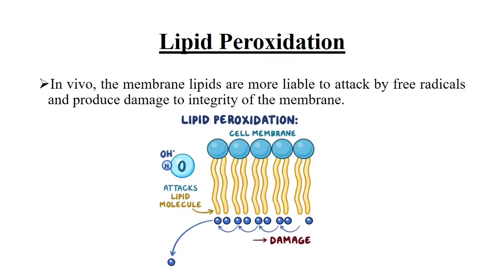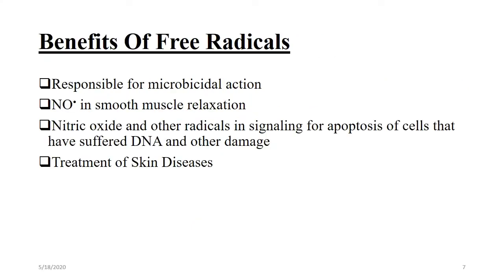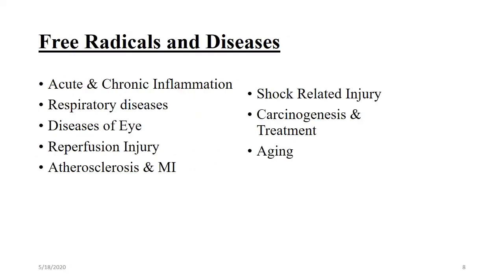Now, we will see whether free radicals are beneficial or harmful for our body. If free radicals are in low or moderate amounts, they are useful for their microbicidal actions. They are used in the treatment of skin disease. Nitric oxide is important for smooth muscle relaxation and for signaling the apoptosis of cells that are damaged. Excessive free radicals are harmful for our body.